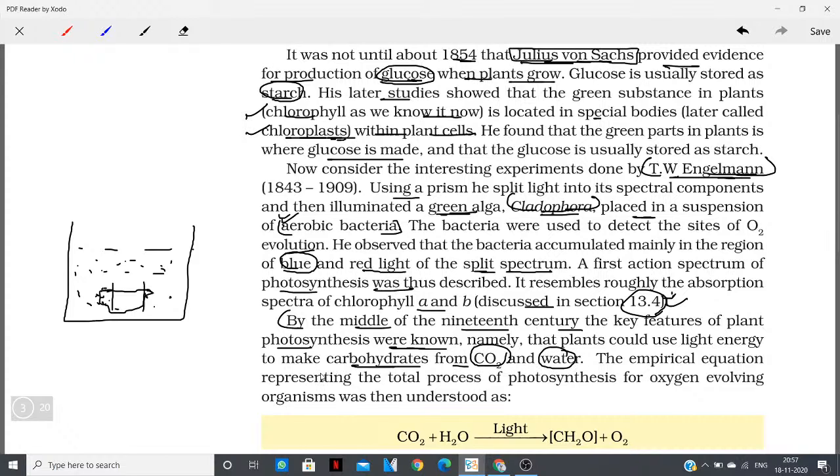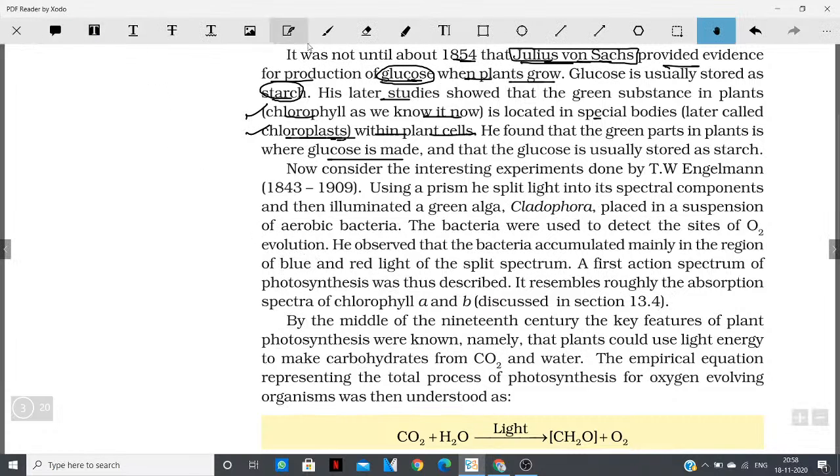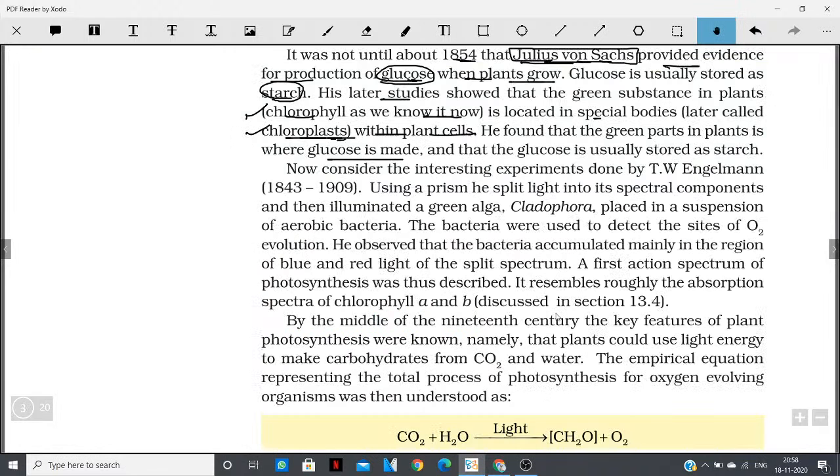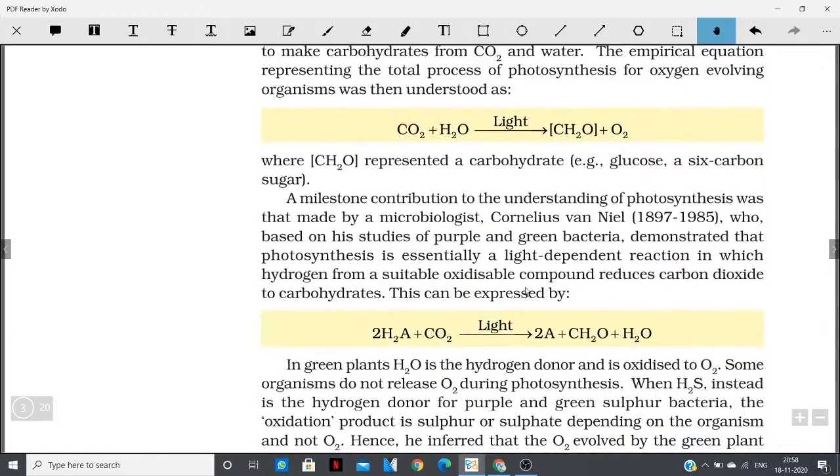The empirical equation representing the total process of photosynthesis for oxygen evolving organisms was then understood as CO2 plus H2O, in the presence of light, giving CH2O plus O2, where CH2O represents a carbohydrate, for example glucose, a 6 carbon sugar.